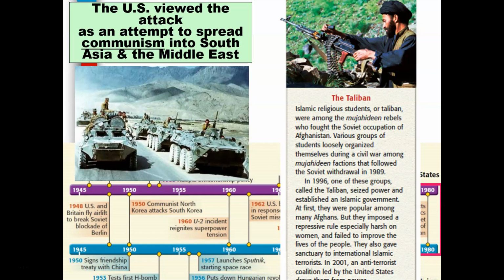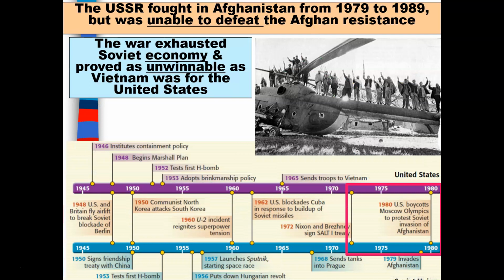You're more than welcome to read a little bit about the Taliban to your right of this presentation. The Soviet Union fought in Afghanistan from 1979 to 1989, but was unable to defeat the Afghan resistance. Remember, the resistance was being helped by the United States.